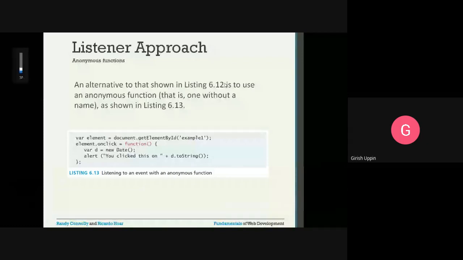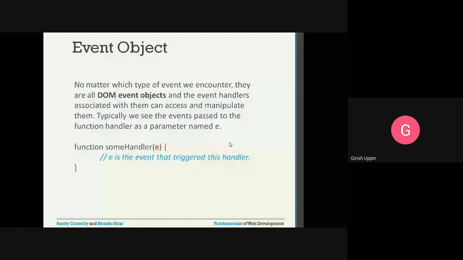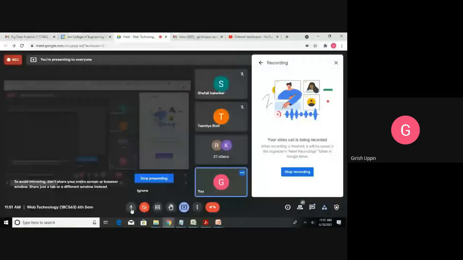Then event object. No matter which type of event we encounter, they are all DOM event objects. Even whatever the event object that is happening, whether it's an onclick event or an onsubmit event, everything is an event object.